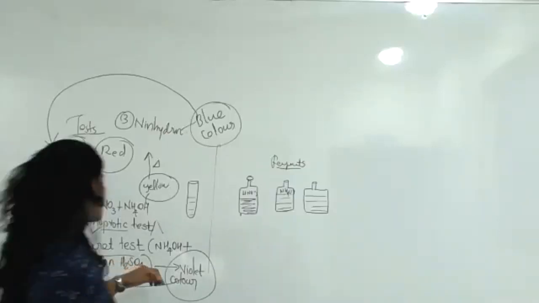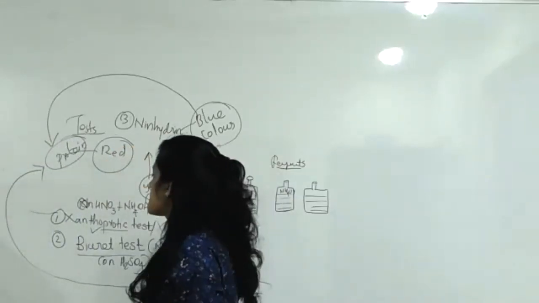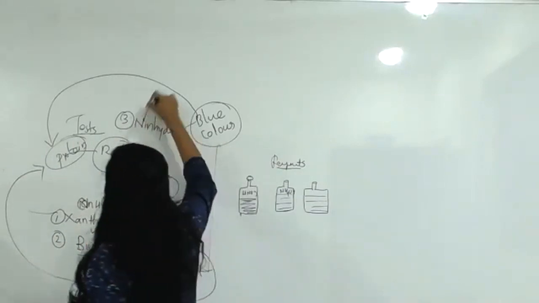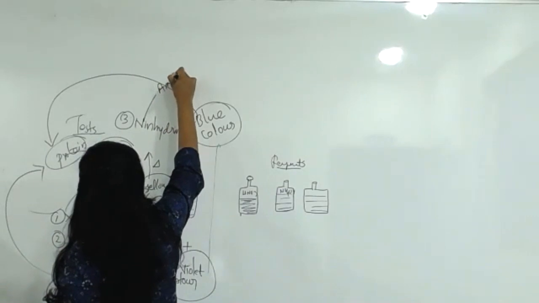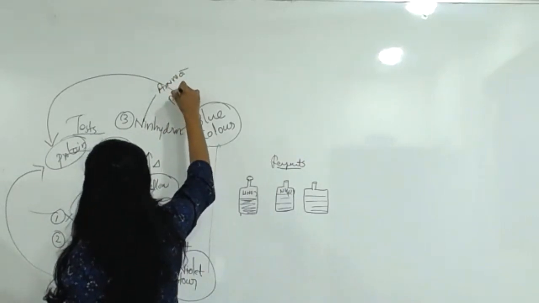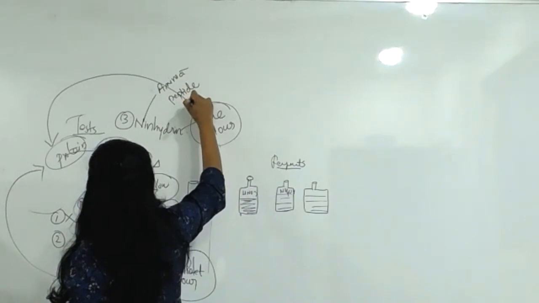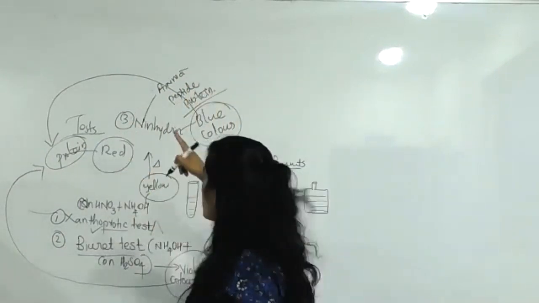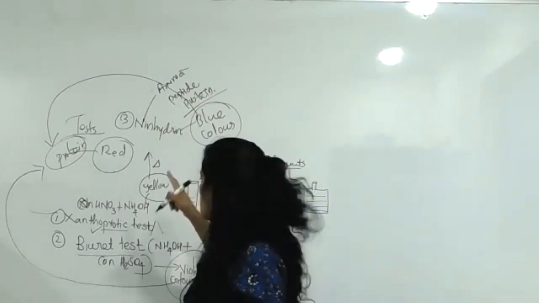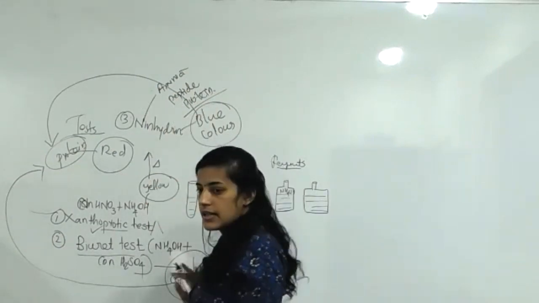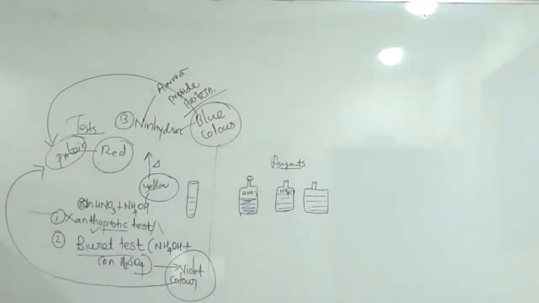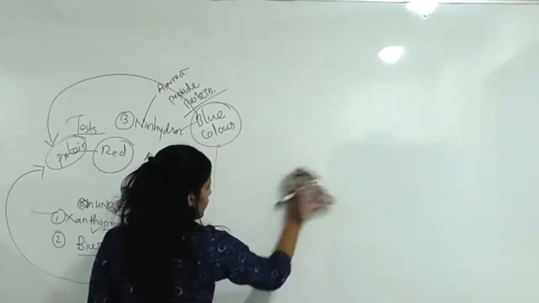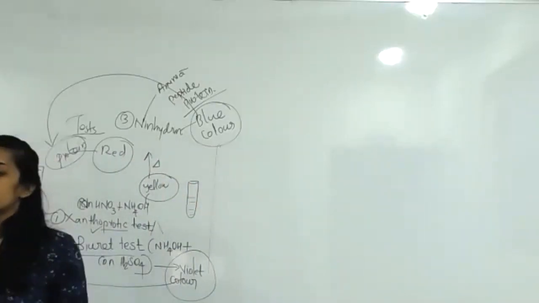Okay. Actually, one more thing, students. The ninhydrin test is useful for protein, amino acid, and peptide. For all three, amino acid, peptide, protein, we are using the same test. These are used for the same purpose. Clear? Okay.